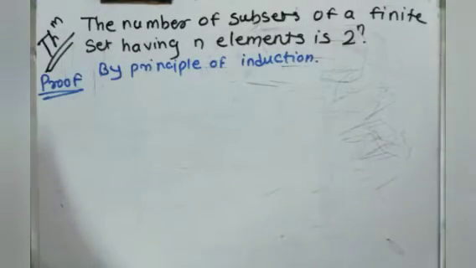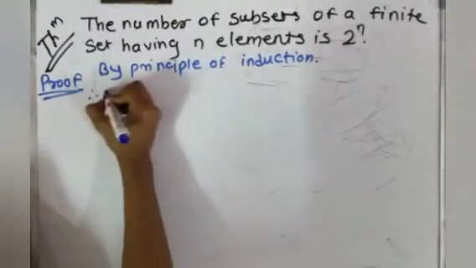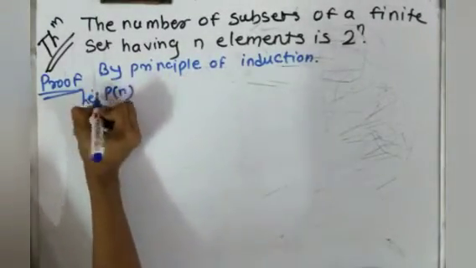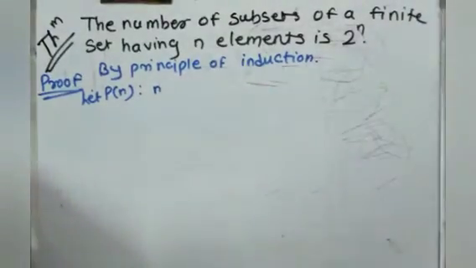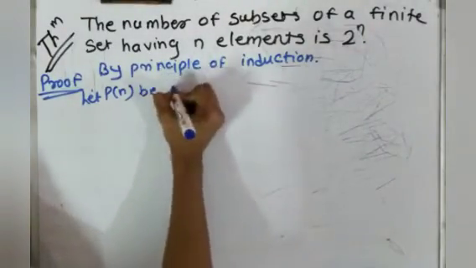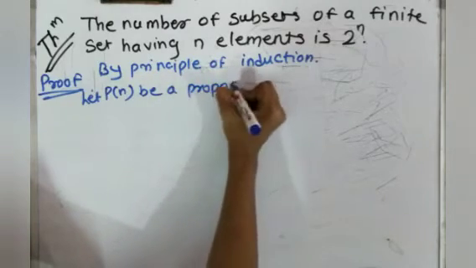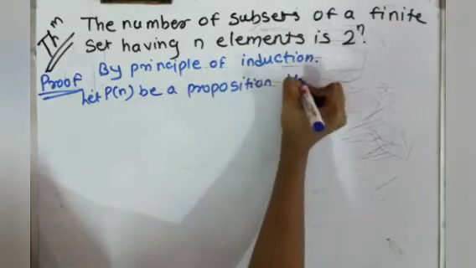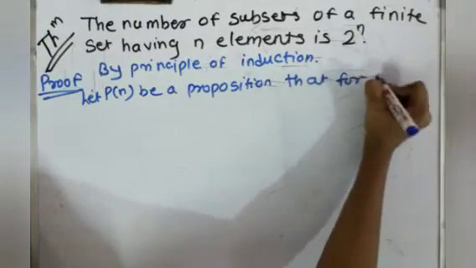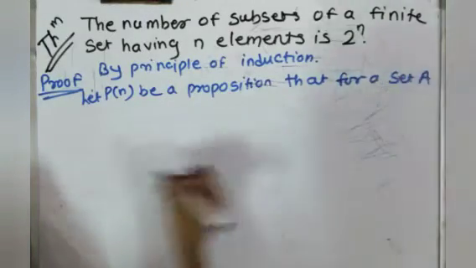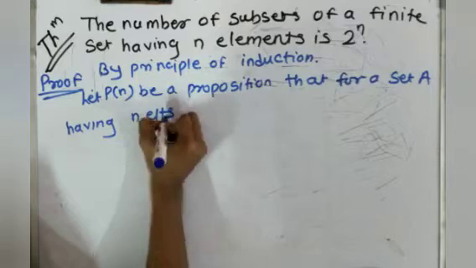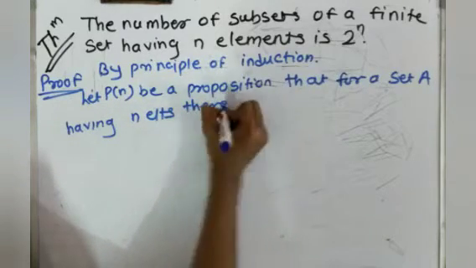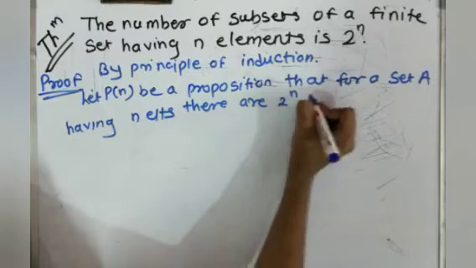First we will write the proposition, that is P of n. Let P of n be a proposition that for a set A having n elements there are 2 raised to n subsets.